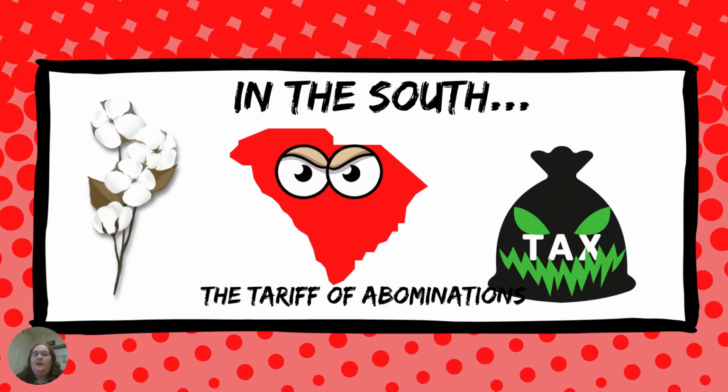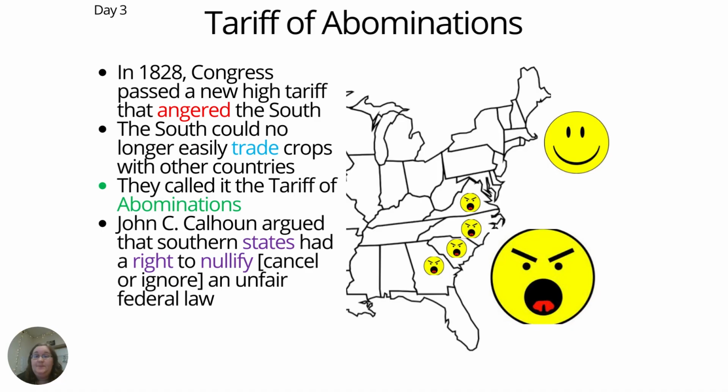In the South, however, the economy relied on the plantation system and the sales of cotton. Southerners had to purchase most manufactured goods, and Britain was a major buyer of cotton. The tariff hurt sales of cotton and the Southern economy. The South felt that the government was interfering in their economy and imposing taxes that favored the North without their consent. Southerners nicknamed the tariff the tariff of abominations.